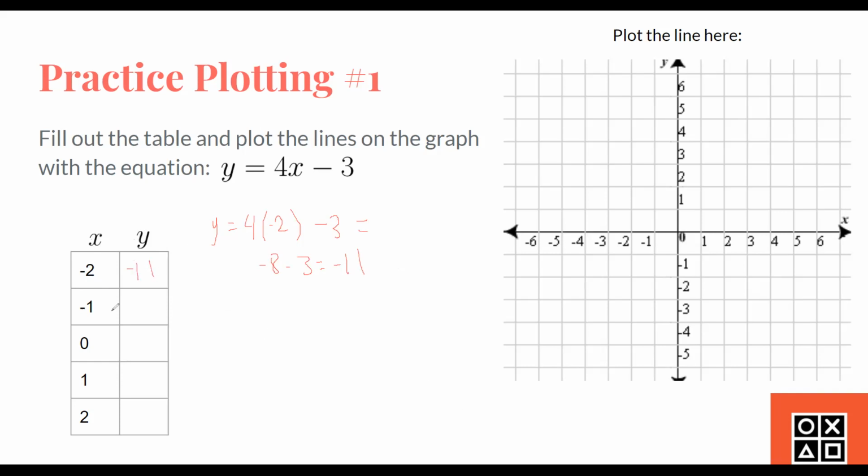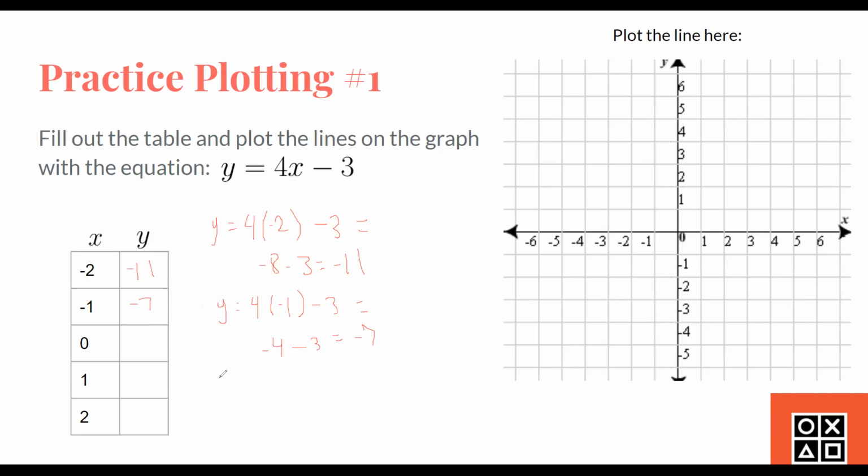Okay, so now we have -1 as x. So let's try that. y equals 4 parentheses -1. As you see, this just means multiplying. So if you see a number next to a parenthesized number, you can just multiply them together to simplify it. So 4 times -1 minus 3 is equal to -4 minus 3, and that equals -7. So -7 is the y value when x is -1.